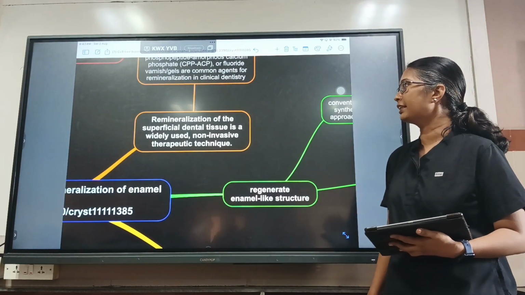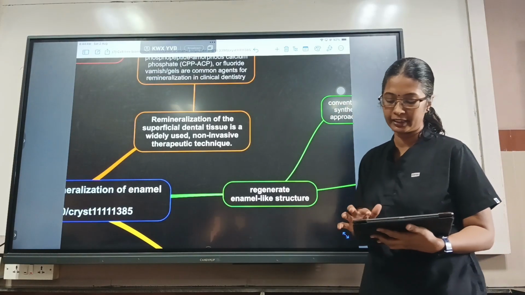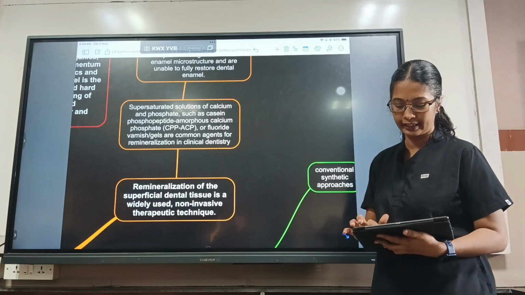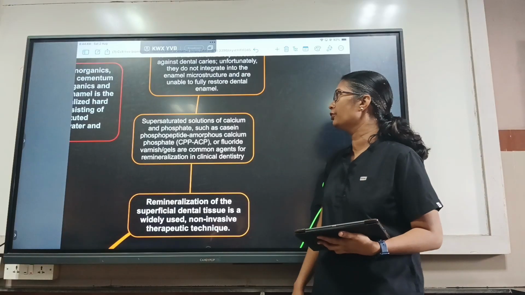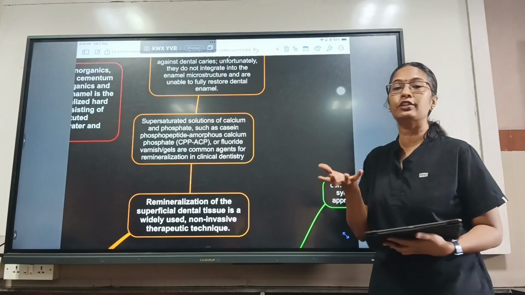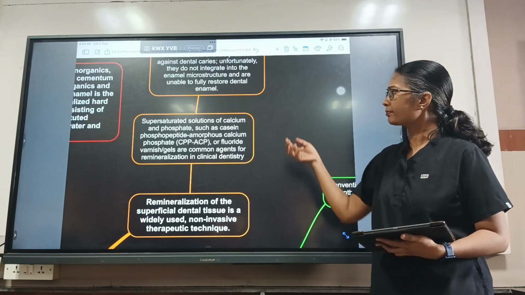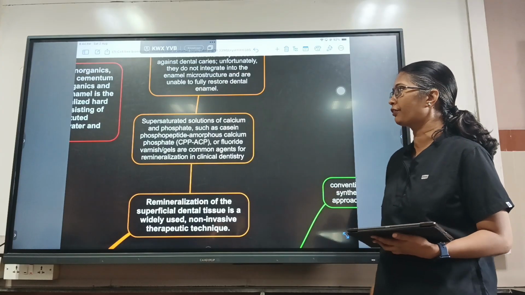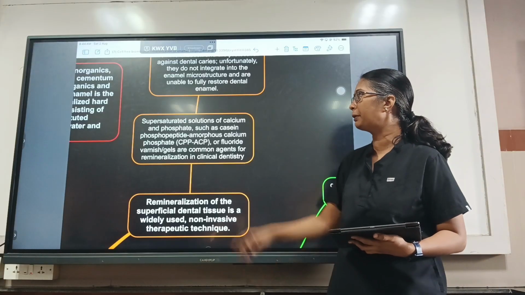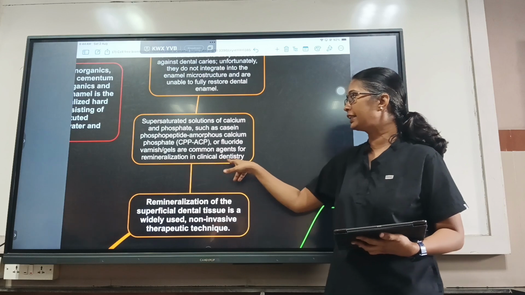Remineralization of the superficial dental tissue is a widely used non-invasive therapeutic technique. So when there is an enamel damage as an incipient caries, we can try remineralizing this dental tissue, that is the enamel, by using supersaturated solutions of calcium and phosphate. As I discussed in mineral metabolism, when there is a supersaturated calcium and phosphate, there is a process of the minerals getting deposited. Like that, we can use the supersaturated solutions of calcium and phosphate, such as casein phosphopeptide amorphous calcium phosphate, which is CPP-ACP, or fluoride varnish or gels, which can be used for remineralization in clinical dentistry.